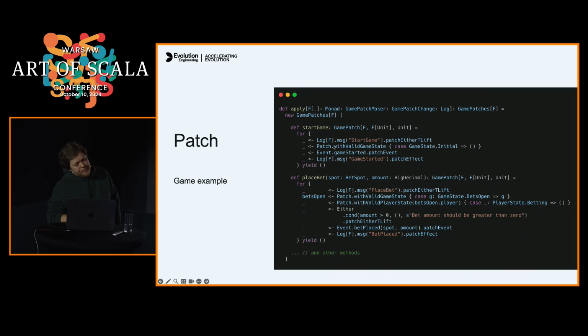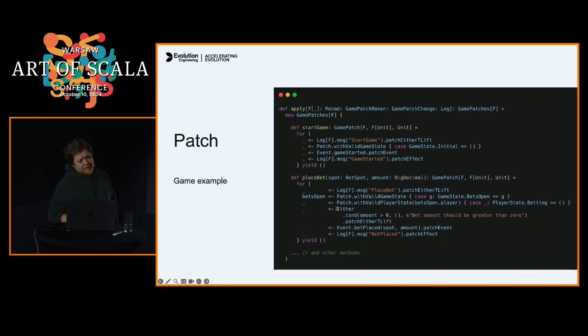Then we're going to validate, through some helper functions that are also somewhere in the project, that our state at this point is just the initial one. We're going to produce an event saying that it's a patch event, and we're going to emit our side effect saying that it's a patch effect.